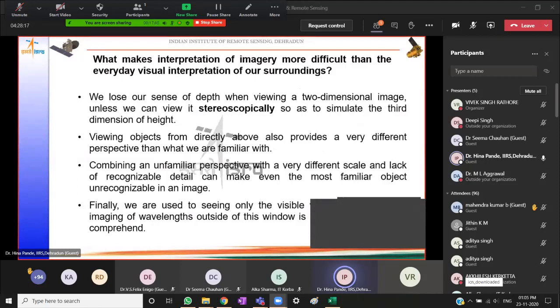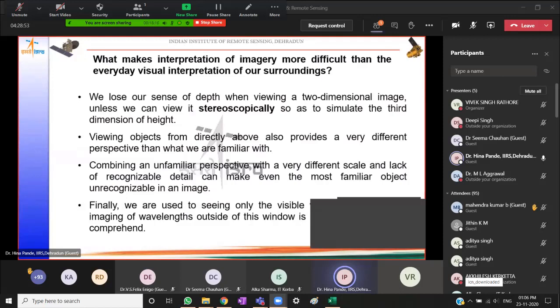The first point is that we tend to lose our sense of depth when we are viewing a two-dimensional image. In everyday life, we are used to seeing in 3 dimensions, or we are used to viewing stereoscopically so that we are able to perceive depth. Whenever we use only a single image or a monoscopic view is taken, we will not get the 3rd dimension of height. Now, this sometimes creates confusions in the interpretational activity.